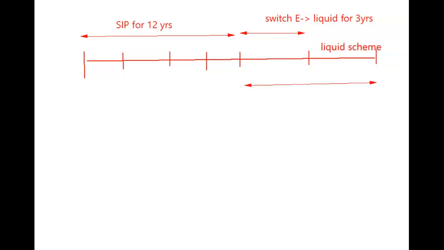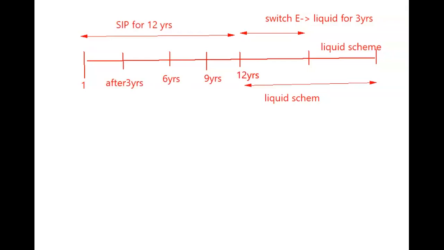Okay, ends at 15 years period. So if I make this as 1, this is after 3 years. Six years period is over. This is 9 years period is over, and this is 12 years is over, and then this is 15 years.